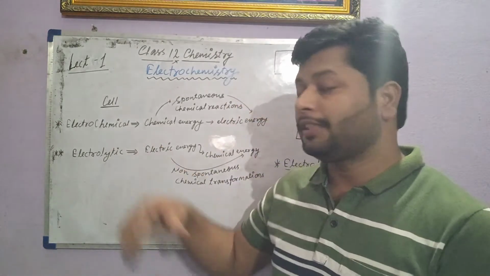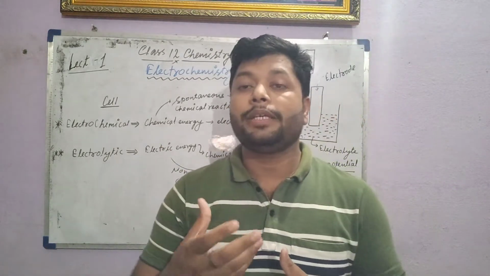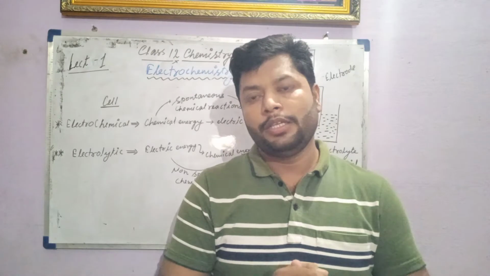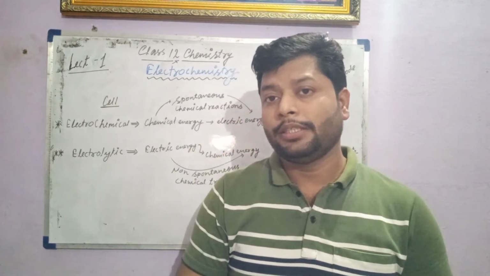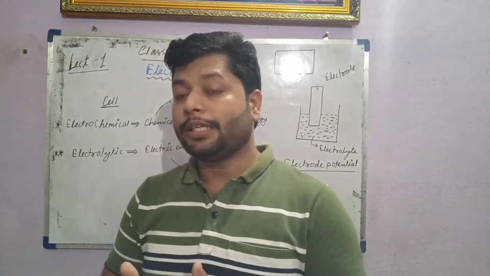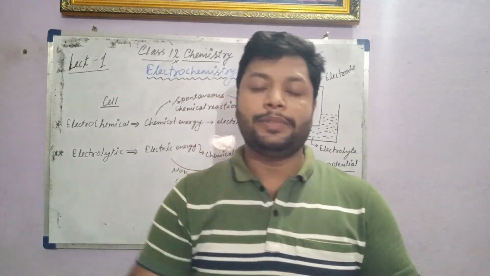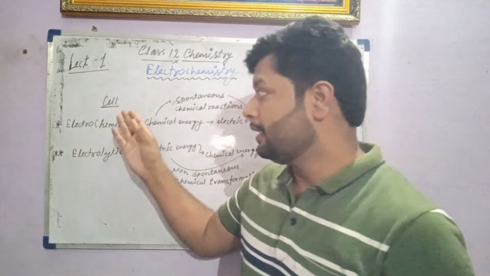Firstly, we have to discuss what different types of cells we have. Students, in nature we have two different types of cells: electrochemical cells and electrolytic cells.